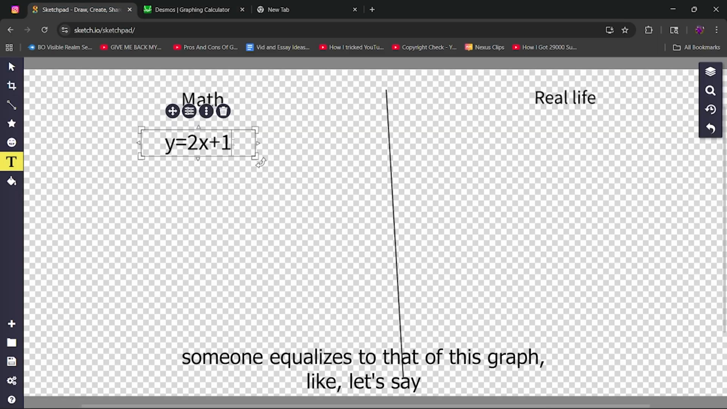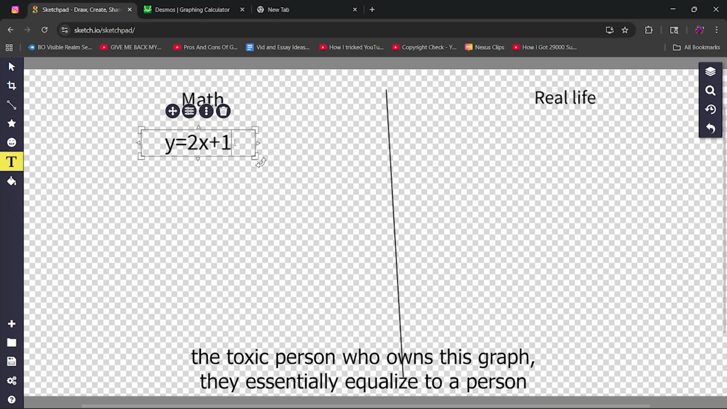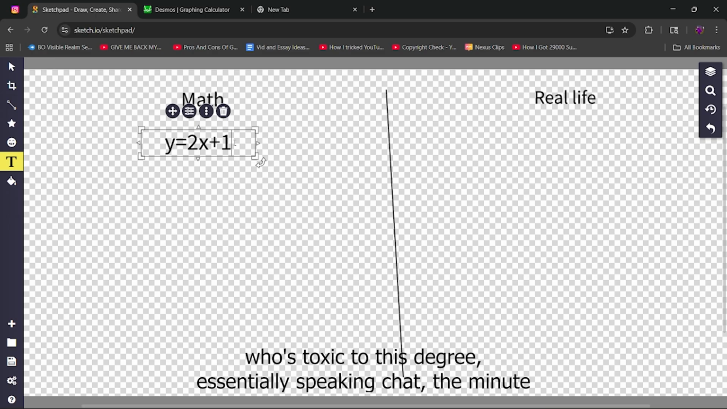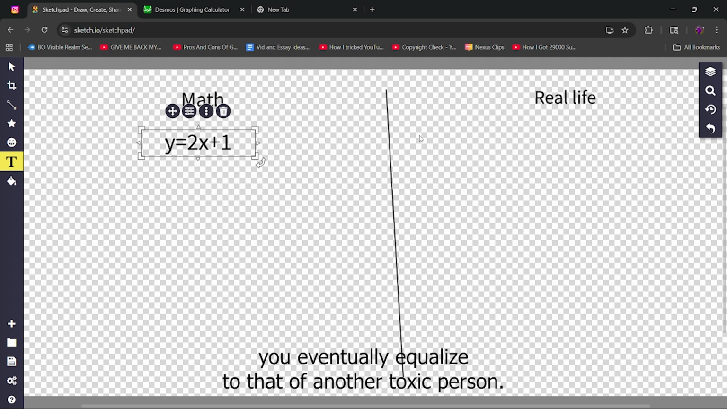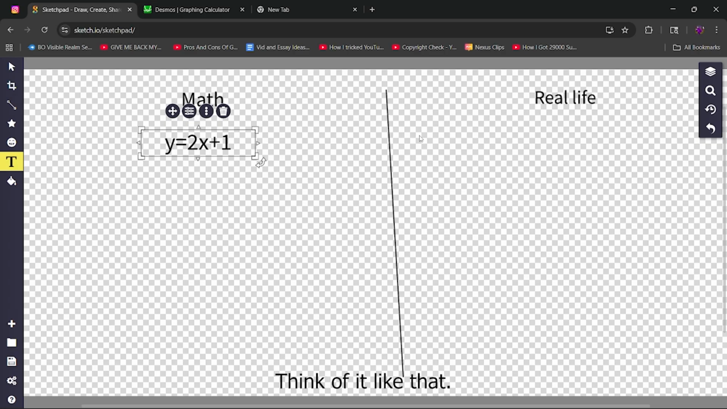The minute that someone equalizes to this graph, like the toxic person who owns this graph, they essentially equalize to a person who's toxic to this degree. Essentially speaking, chat, the minute that you decide to be toxic yourself, even if you haven't met the other person, you eventually equalize to another toxic person of your degree or their degree of toxicity. Think of it like that.